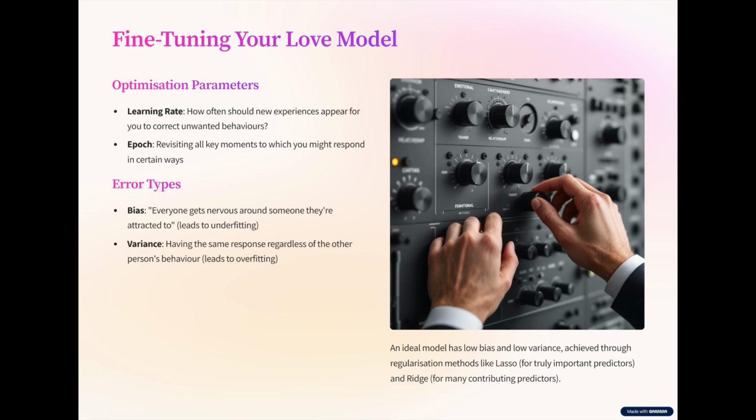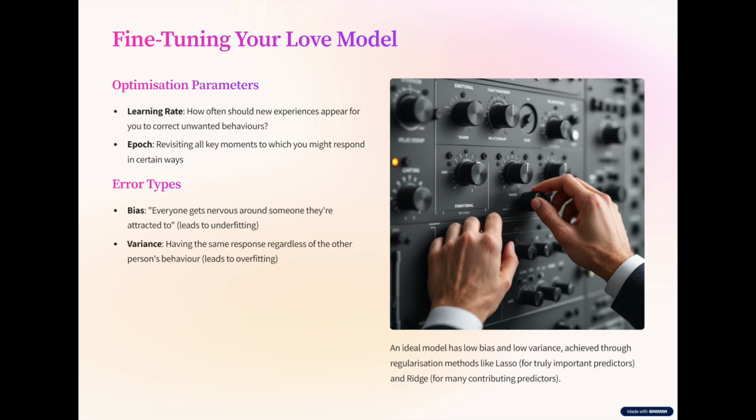When dealing with regression models, we may be confronted with bias error: oversimplified assumptions such as everyone fears rejection, or variance: over-customized behavior that changes too much depending on who you're with. Bias leads to underfitting while variance leads to overfitting. An underfitting model is too rigid or generic, doesn't capture your complexity. An overfitting model is too reactive and adapts too much to specific situations. An ideal model has low bias and low variance.